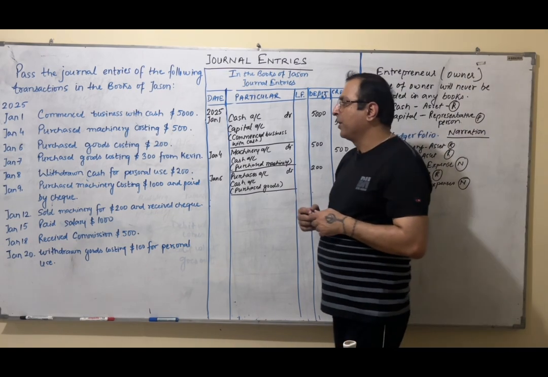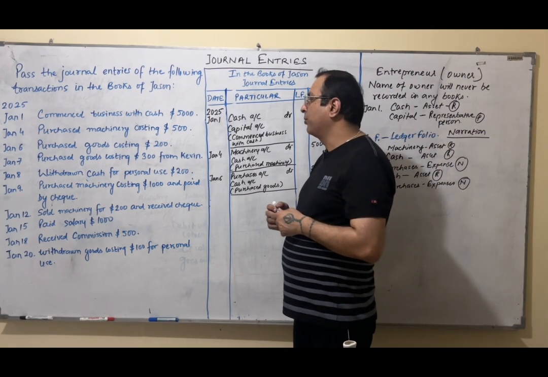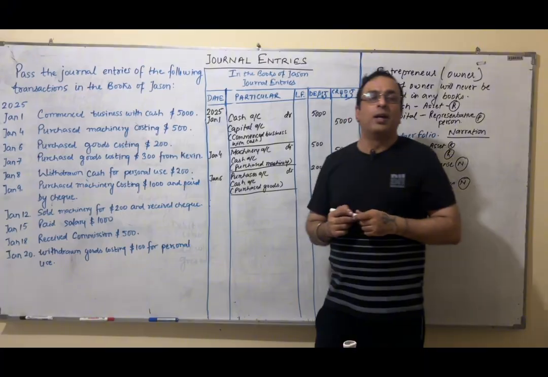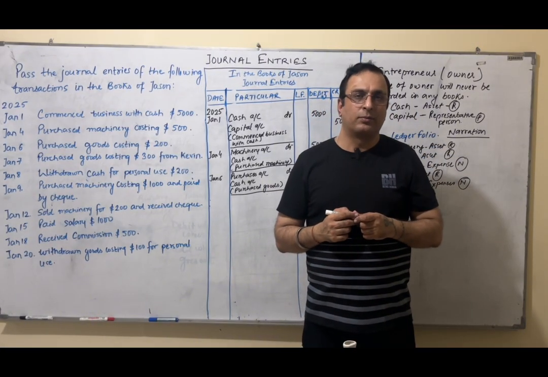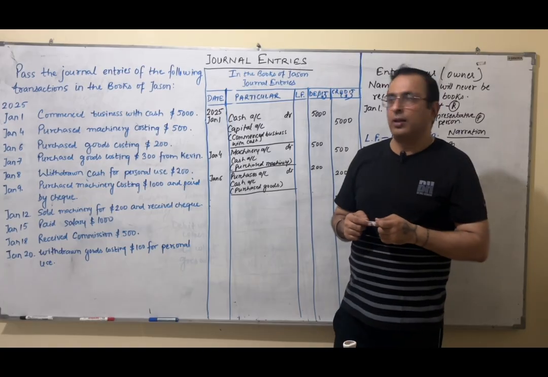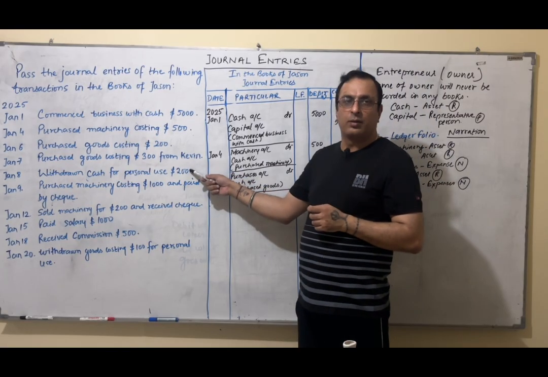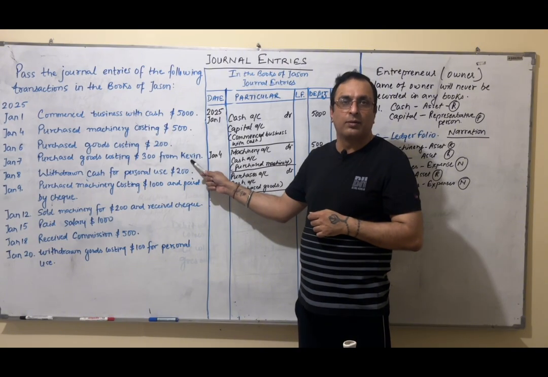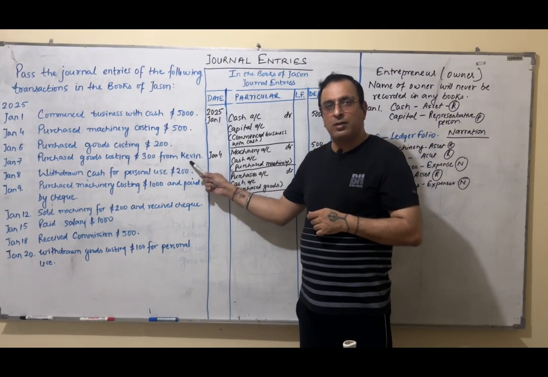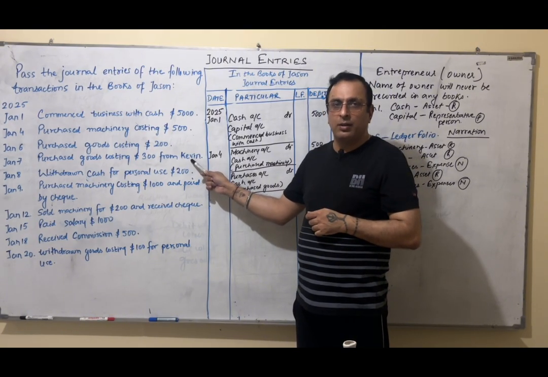Now you can see purchase goods costing 300 from Kevin. Listen to me carefully. Any transaction of purchase or sale, if name is given, either of any business or a person, it is assumed to be a credit transaction. Credit transaction means cash is neither paid nor received.